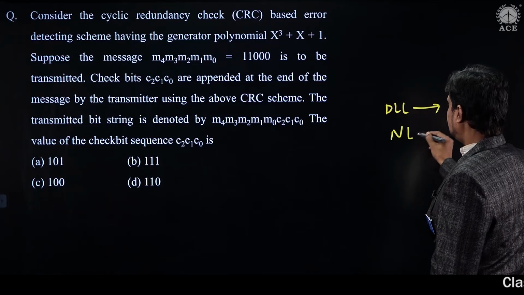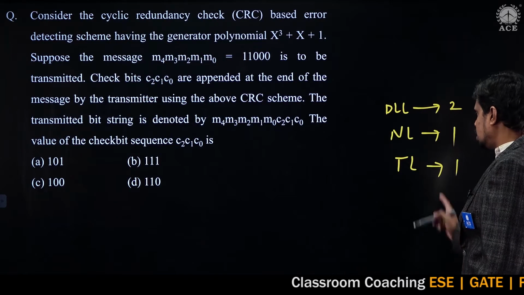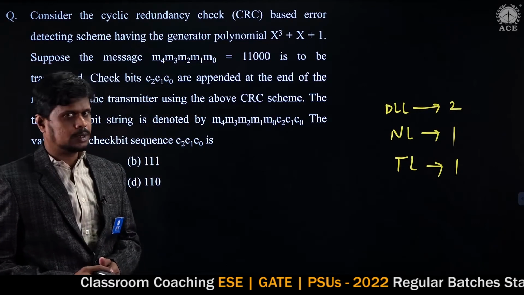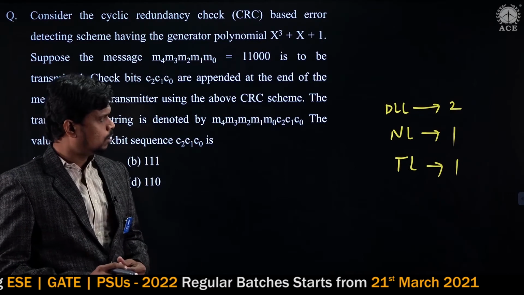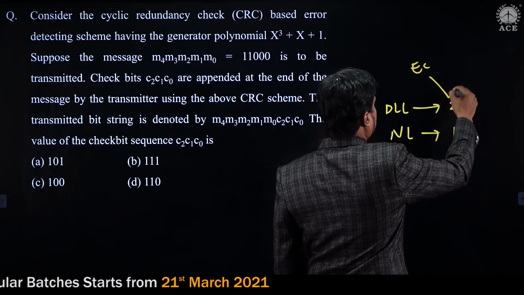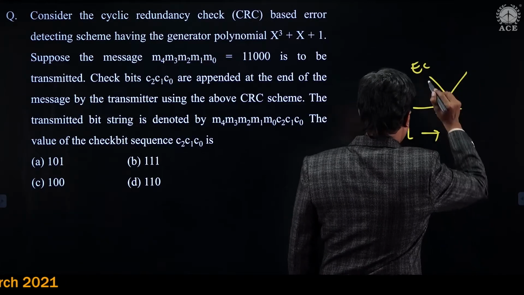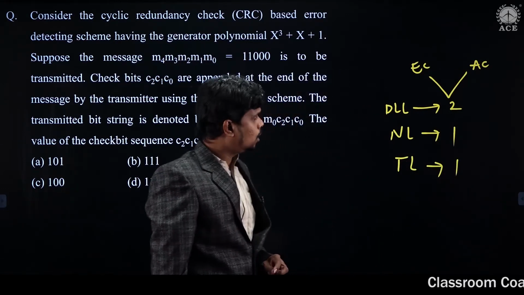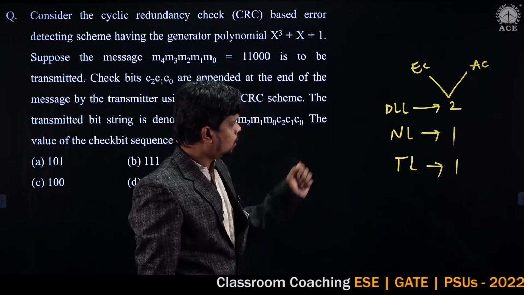From the network layer we have 1 question. From the transport layer we have 1 question. So this is the classification of computer networks questions layer wise. From the data link layer we have 2 questions, 1 from error control, which is the CRC, and another from access control, which is Aloha. Aloha based question comes under access control, CRC based question comes under error control of the data link layer.